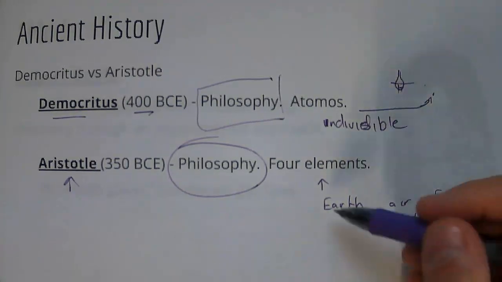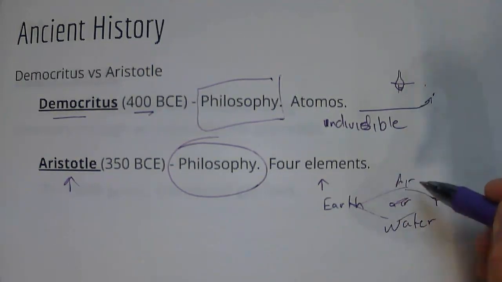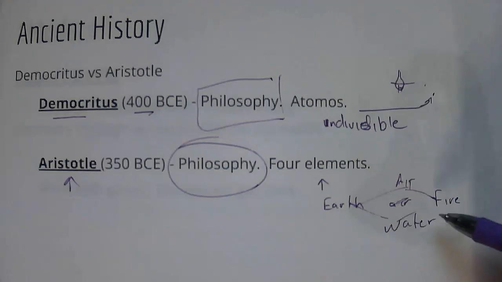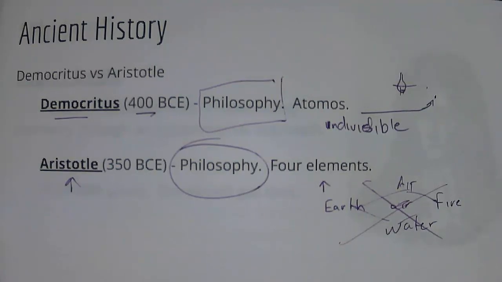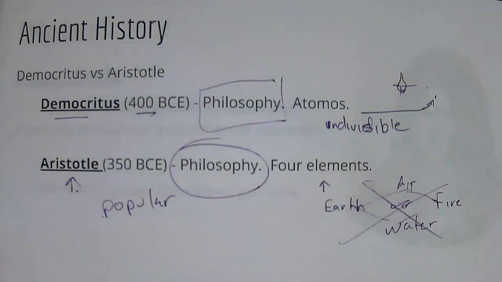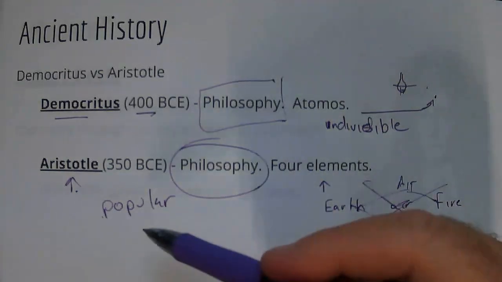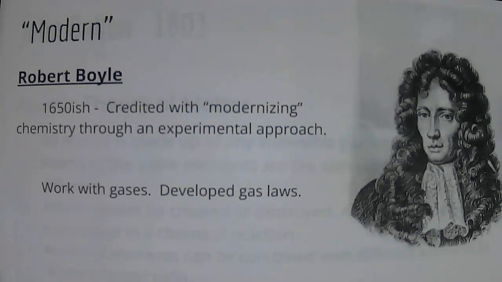Okay. And so because he was so popular, these four elements became the standard. Okay. And we know now that this is wrong, that Aristotle had it all wrong from the beginning, and that Democritus was right. But because Aristotle was more popular, he's the one that everybody went with and said, oh, Aristotle, must be the way that it works. But it's not.